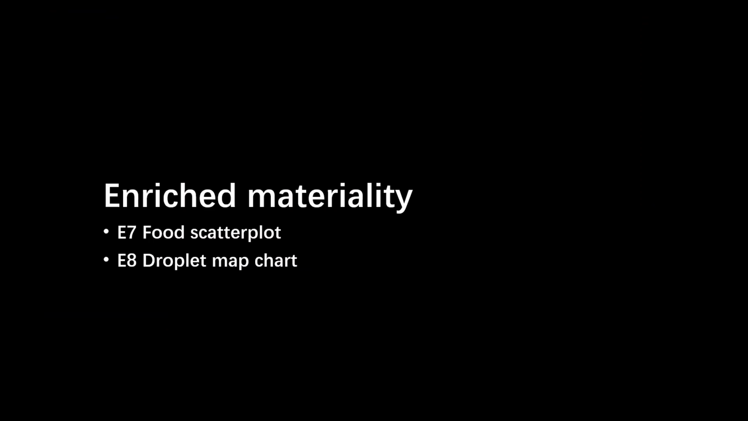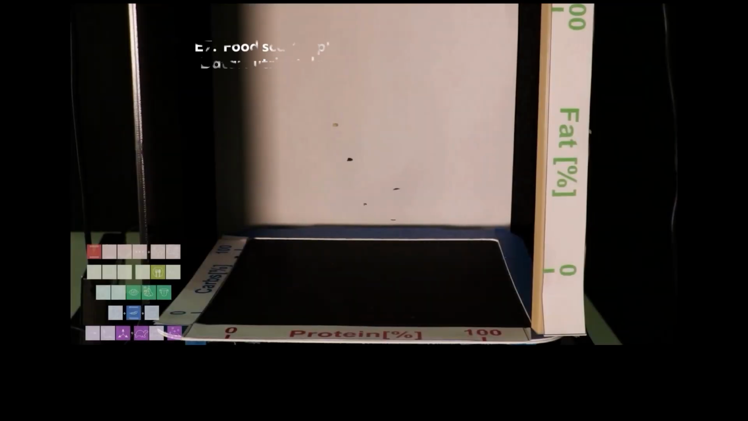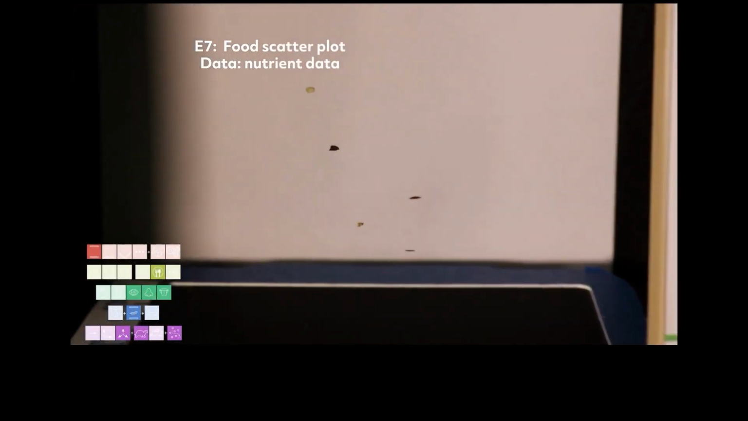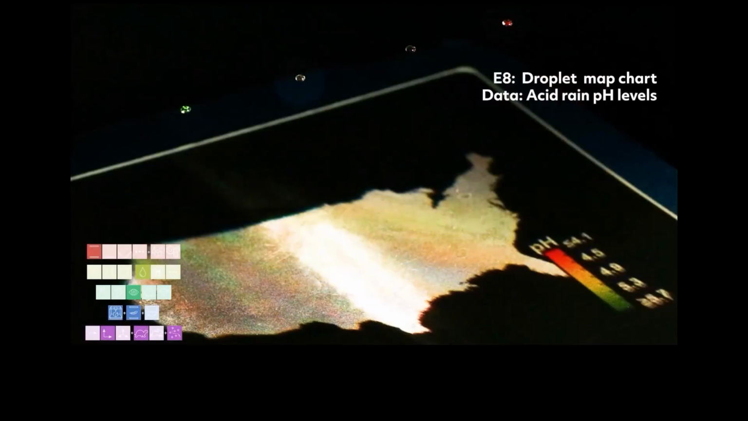Lastly, we show the capabilities of physicalizing different materials. In this plot, we levitate 5 types of real food at their data points. Users can taste and animate different data materials. In this map chart, we levitate real liquid droplets and dynamically change their droplet states when updating the map charts.